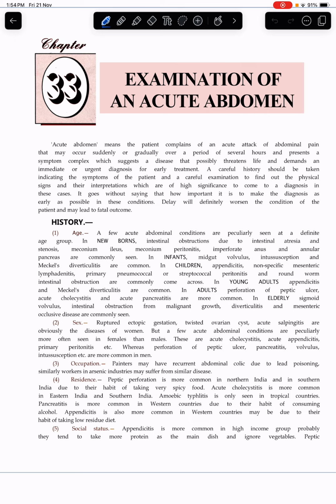Sex. Ruptured ectopic gestation, twisted ovarian cyst, acute salpingitis are obviously the diseases of women. But a few acute abdominal conditions are peculiarly more often seen in females than males. These are acute cholecystitis, acute appendicitis, and primary peritonitis. Whereas perforation of peptic ulcer, pancreatitis, volvulus, intussusception, etc. are more common in males.